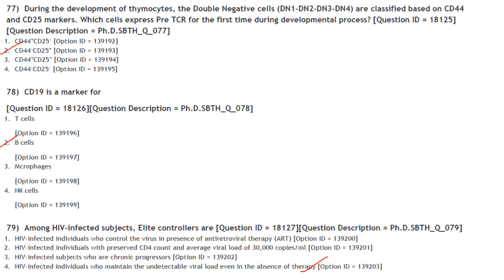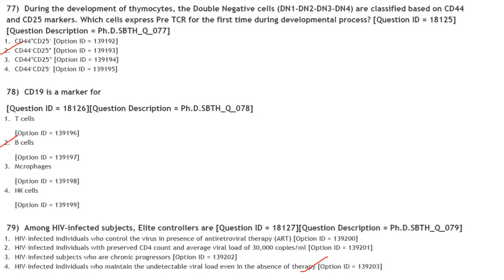During the development of thymocytes, the double negative cells are classified based on CD44 and CD25 markers. Which cell expresses pre-TCR for the first time during developmental process? So it will be CD44 minus CD25 plus. Answer is option 2.